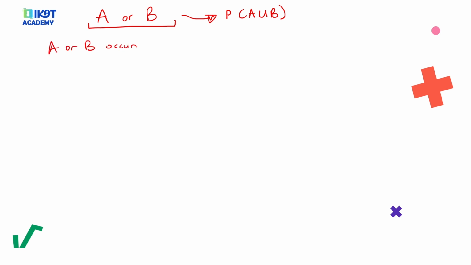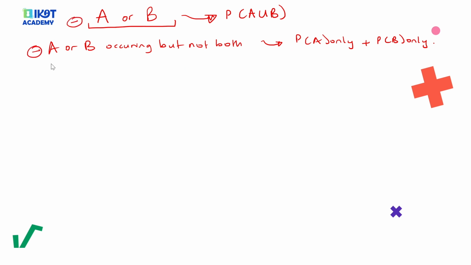So as we head into the examples, I'm going to talk about two or three more concepts that are going to be very useful. When a question asks you to find the probability of A or B occurring, that is the same as the probability of A union B. A question can also ask what's the probability of A or B occurring but not both. Such a question means the probability of A only plus the probability of B only. This is what this question requires of you. So these are the two concepts.